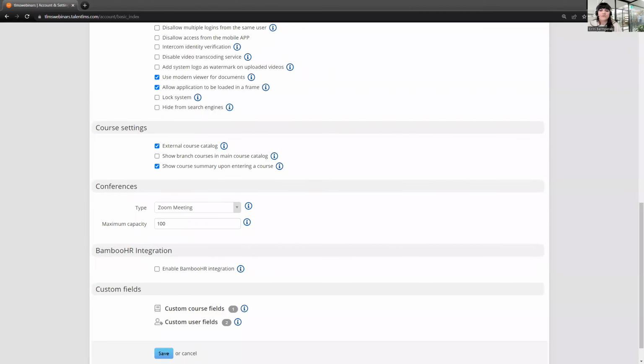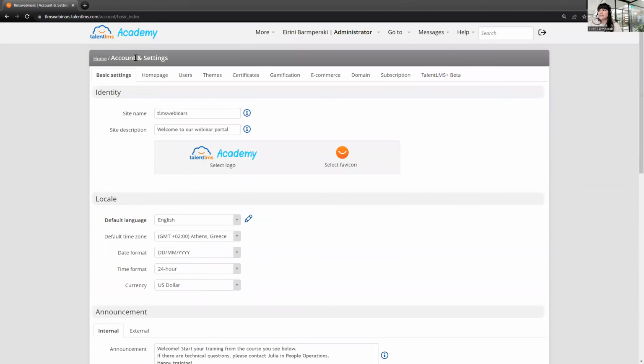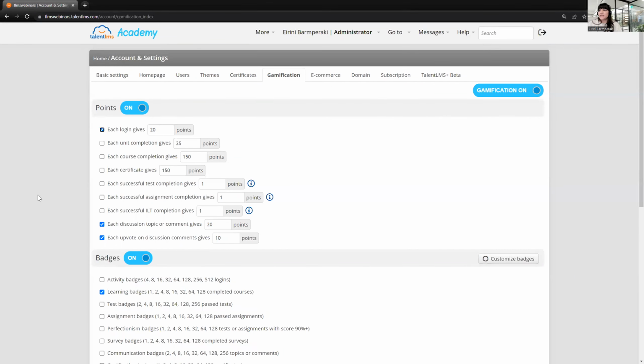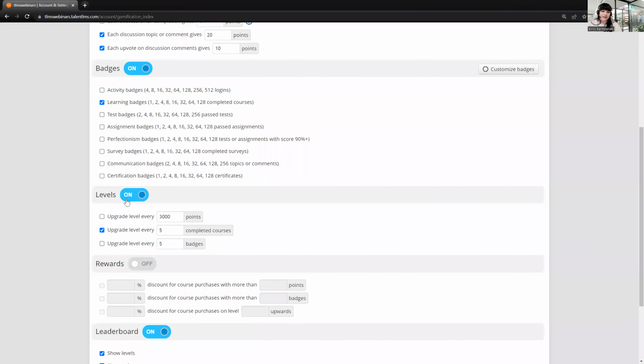My first question comes from Millie. How can I make sure that people take courses from the catalog only if they have reached at least level 10 of training? That's a really good question, Millie. Thank you for that. Well, the levels in general are associated with the gamification. So the first thing that you need to ensure is that from the account and settings, from the gamification tab, make sure that the gamification is on from here and that you have enabled the levels.